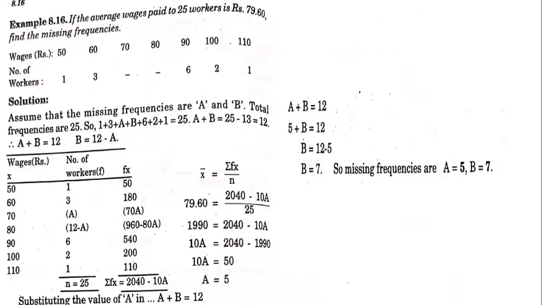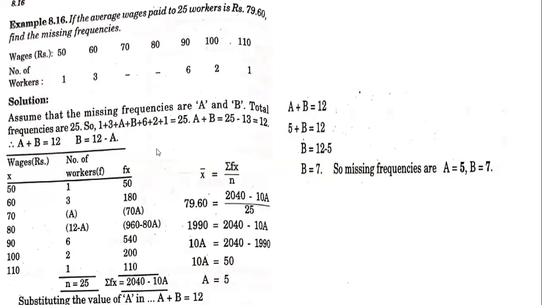Now, similarly, you can get problems on two missing frequencies. If you get two missing frequencies, then you have to assume two variables like a and b. So if you add these numbers here, you'll be getting a plus b is equal to 25 minus 13, that is equal to 12. That means two missing frequencies, if you add together, you'll be getting 12.